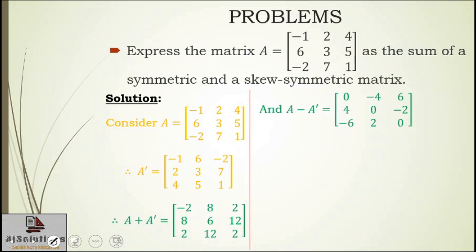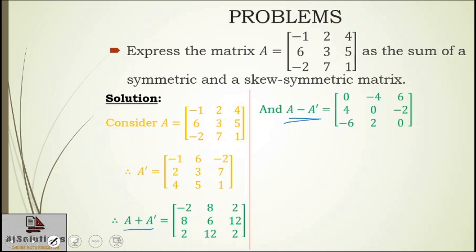After that you are going to perform scalar multiplication by half on both the matrices A plus A transpose and A minus A transpose. So each element of A plus A transpose and A minus A transpose will become half.